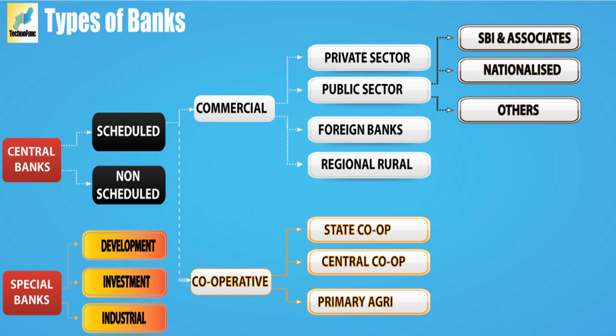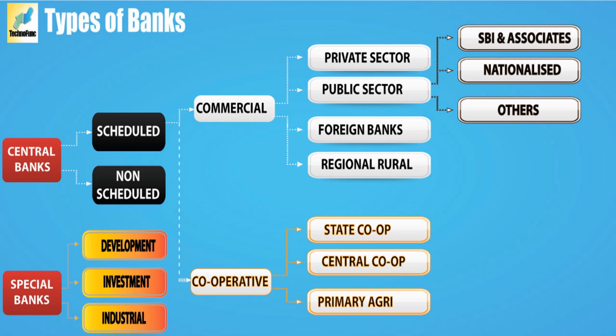For example, it is applicable even for companies. For any company, if the government purchased more than 50% stake of that company, that becomes a public sector company. That means government will get the control of that company.